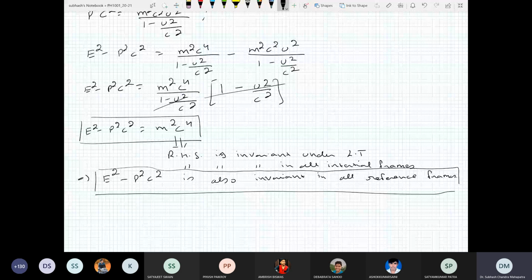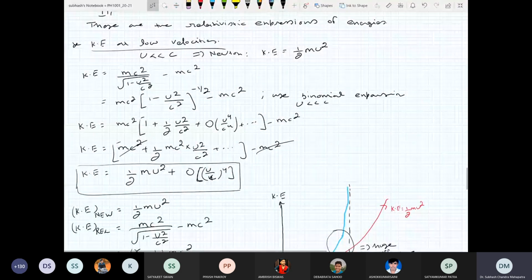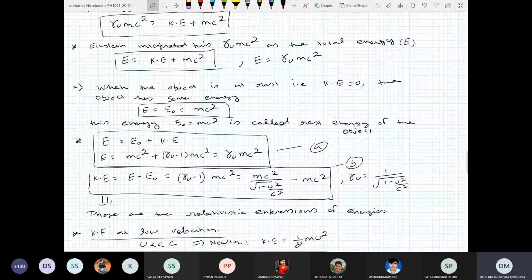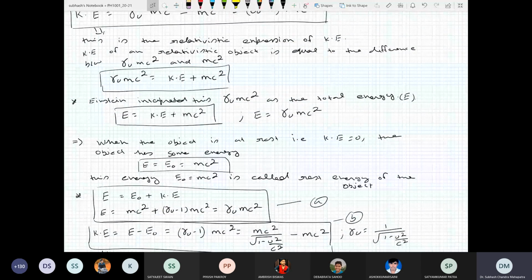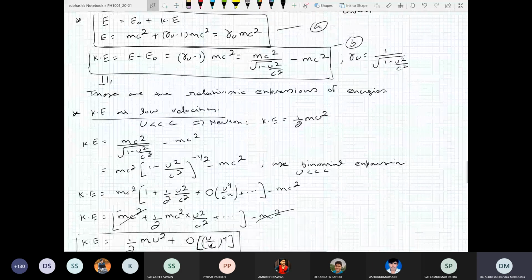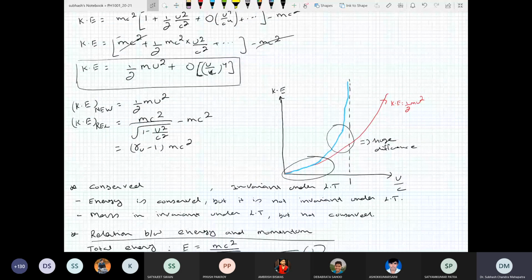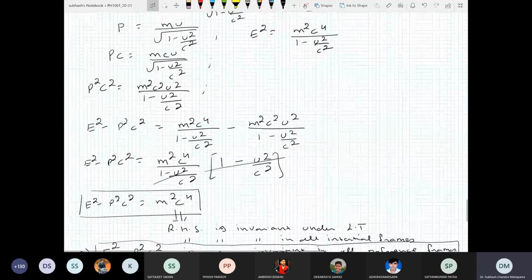So this is the relation between energy and momentum in a relativistic system. Today you saw some famous relations which Einstein obtained. One is that the rest energy of the system, even if it is at rest, it has some energy. That energy is mc square. So that's the famous relation. Then we saw how the kinetic energy modifies in a relativistic system, and how the total energy modifies, and then how the kinetic energy reduces to the Newtonian result when the velocity of an object is very small, that is in everyday scenarios.